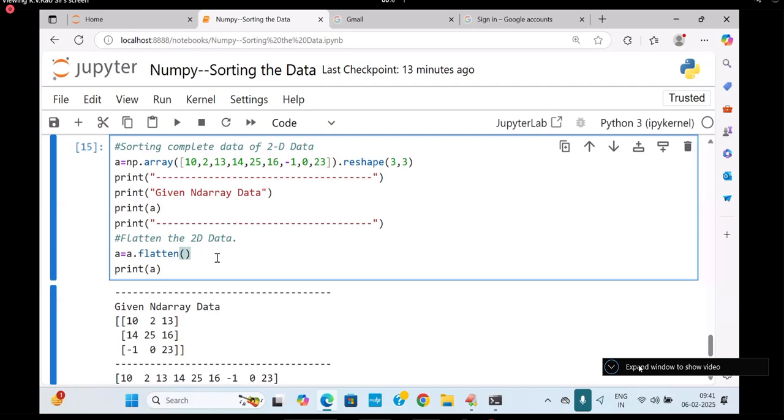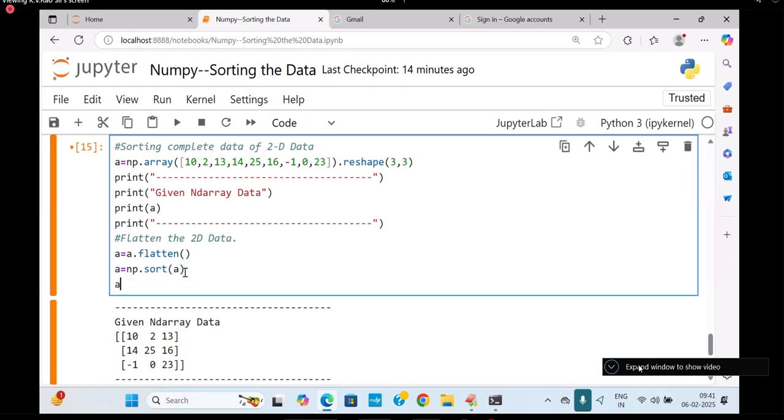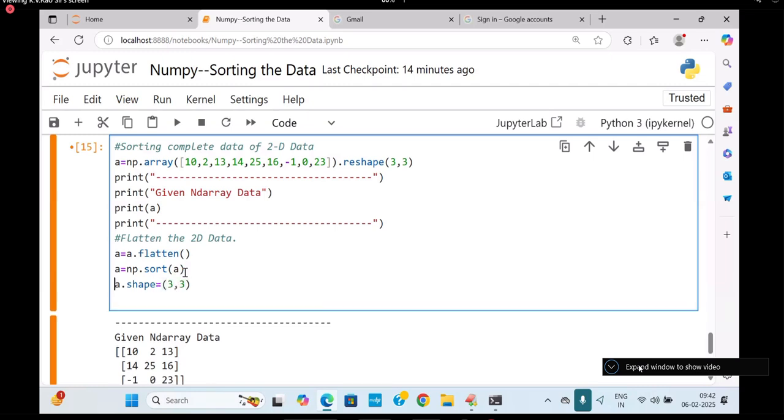Yes, this is called like this. Now after flatten, what do I do? I will reshape it. A is equal to A.shape. While I'm reshaping it, I will call np.sort of A. And I will go for A.shape is equal to, what will I write? 3 comma 3 I will write.